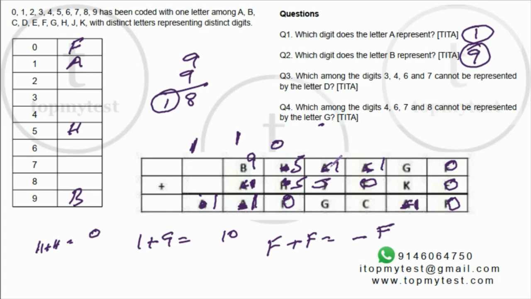Okay. This is a 1. There is no I here. That makes life easier. Now 1 plus 0 gives a C. It cannot give a 1 because A has already taken 1. So C cannot be 1. The only way possible is if there is a carry from here to here. For G and K gives you a carry, which means C has to be 2. Right? C has to be 2.